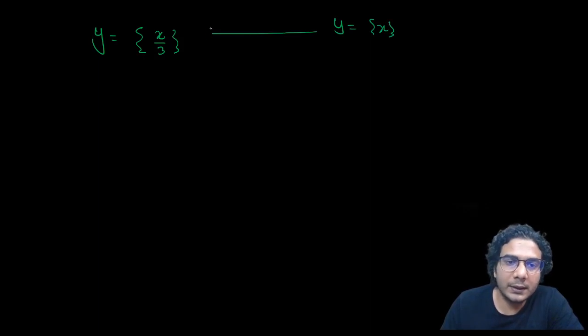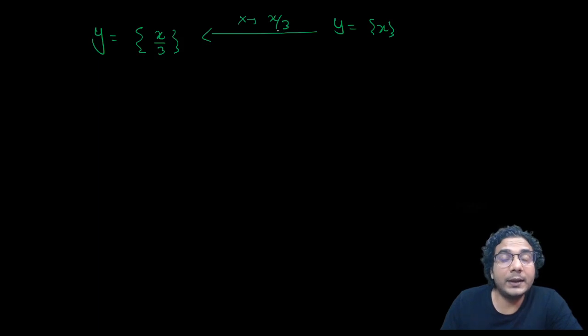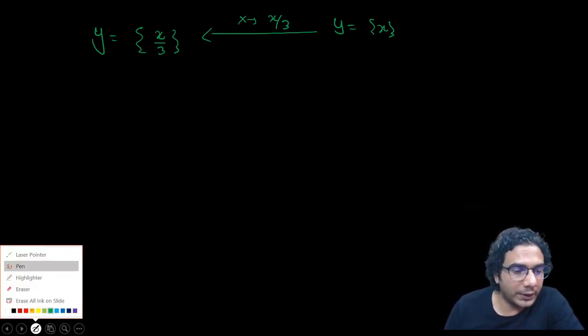Let me give you another example. So another example is, you need to plot the graph of fractional part of x by, say, 3. Okay. So that means if you know the graph of y is equal to fractional part of x, you have replaced x by x by 3. You have multiplied x by 1 by 3. Okay. So what you need to do, I'm plotting this graph, final graph, directly.